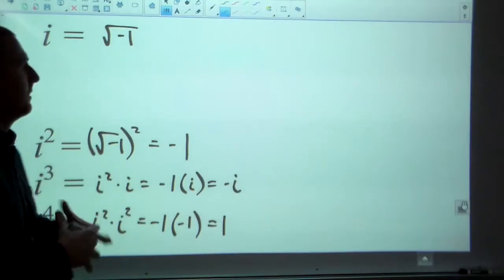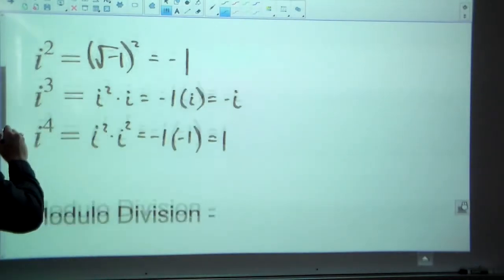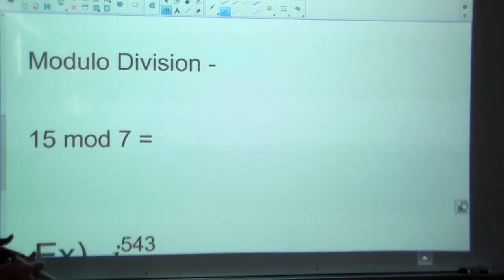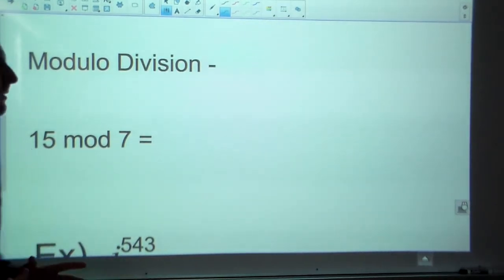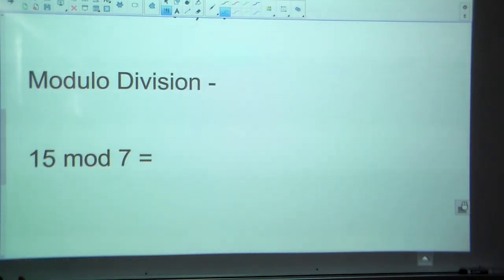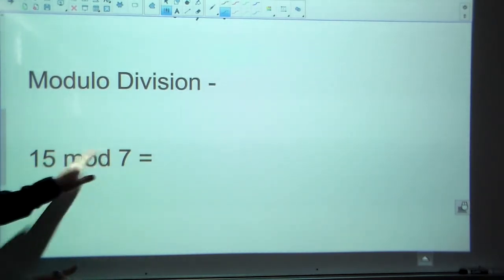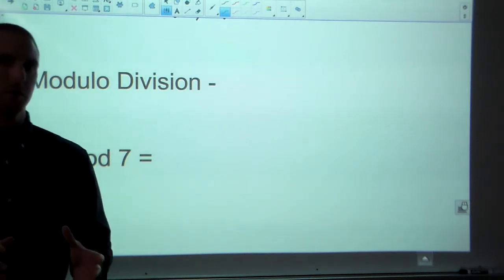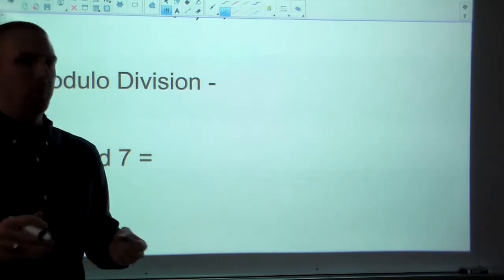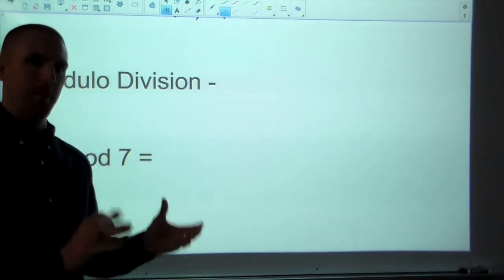All right, so now back to this cycle and figuring out i to different powers. Okay, so I'm going to start you off with this idea of modulo division. If you've never seen this before, I think it's the best way to handle this type of problem. And it's a pretty basic concept. Normally when we divide, we're very caught up with how many times 7 goes into 15. Modulo division is more caught up with the remainder.